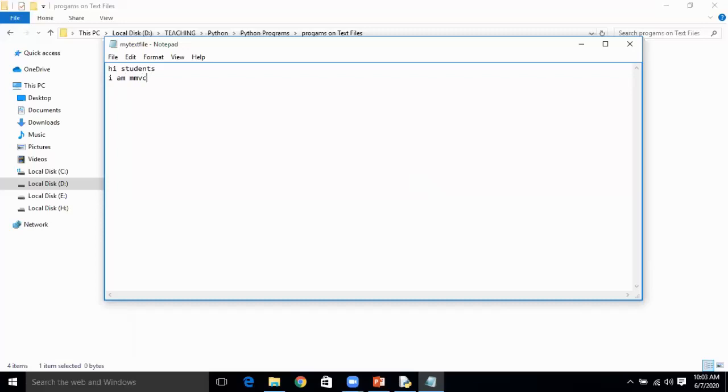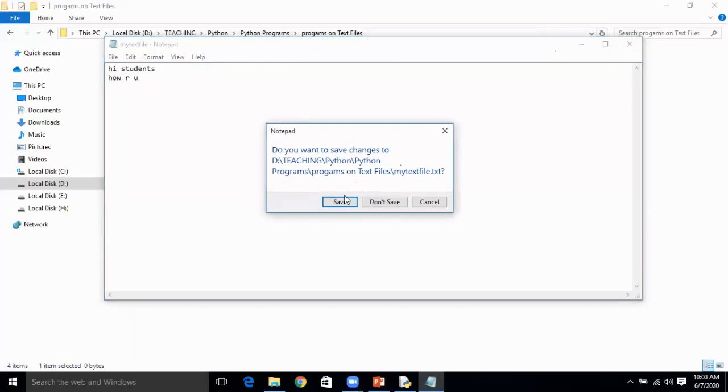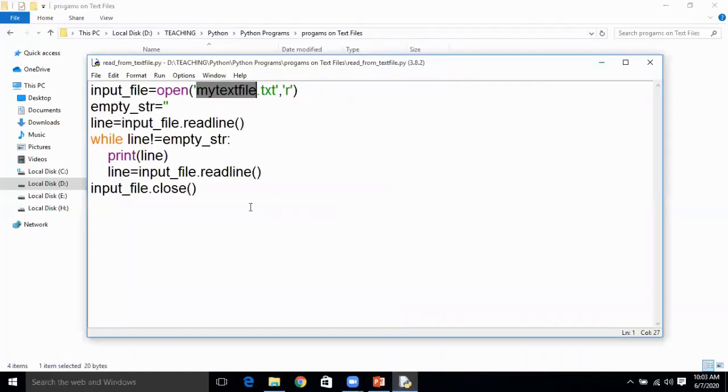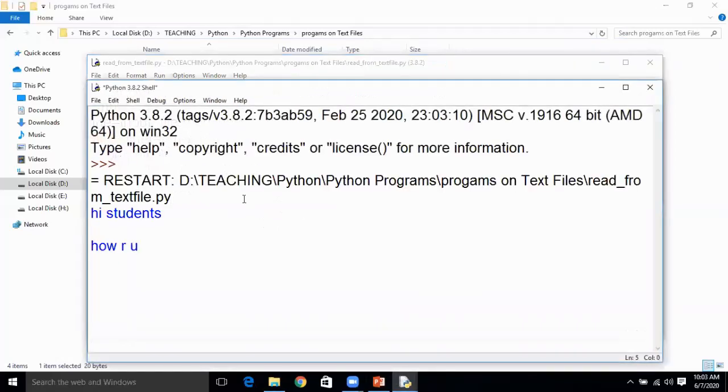Anything, whatever you want. I've written two lines of text here, and now it will be read and displayed on the screen by this program. So, hi students, how are you? Which is in the text file.